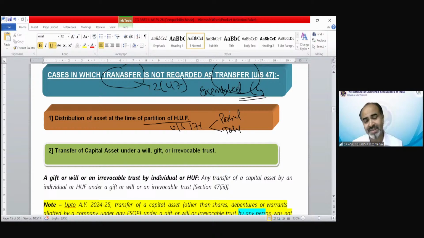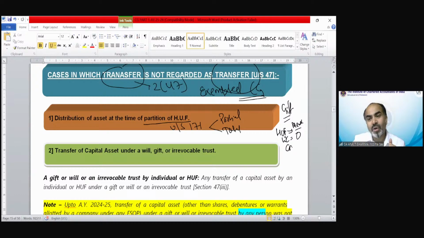Because again, in the partition of HUF we transfer assets of the HUF to a member of the HUF. So technically, what is this? This is a kind of gift, a kind of relinquishment, because the HUF would not charge anything. They will transfer it without consideration. So if the HUF transfers any asset to a member of the family without consideration, what would be the sale consideration?